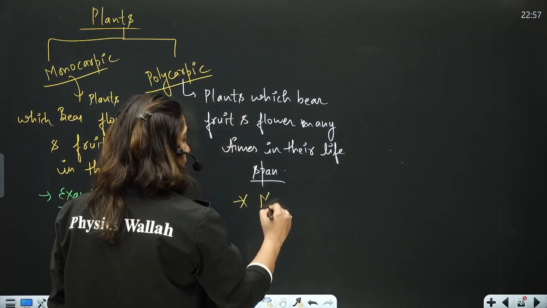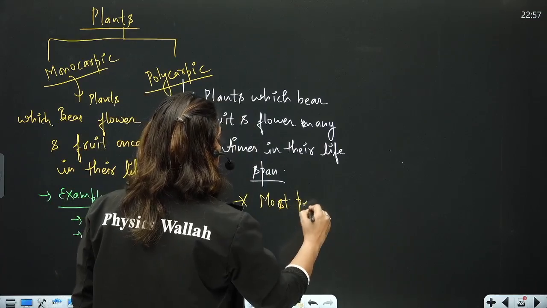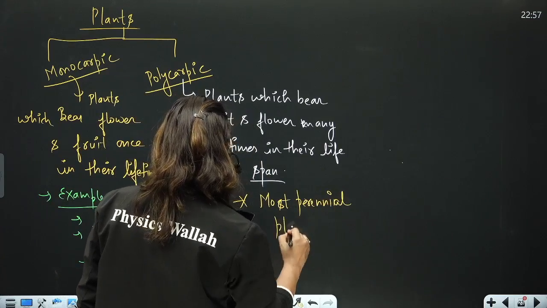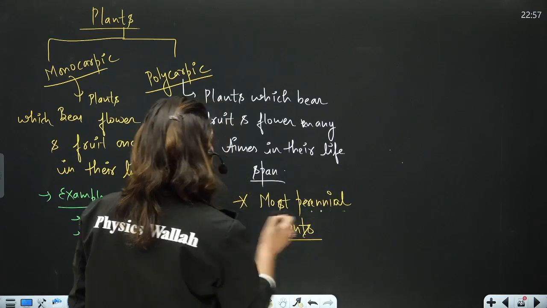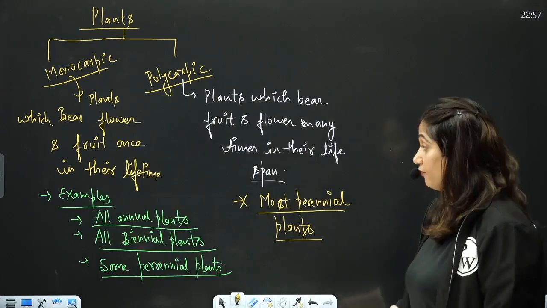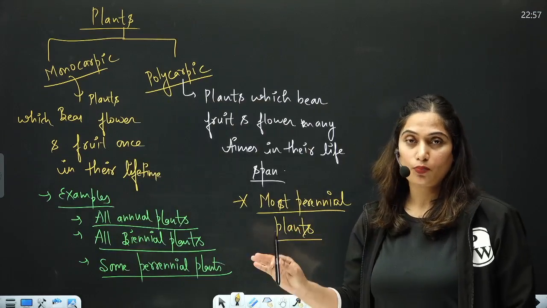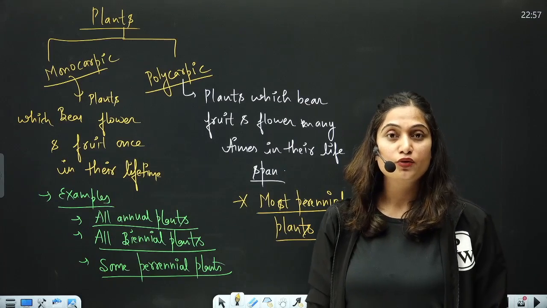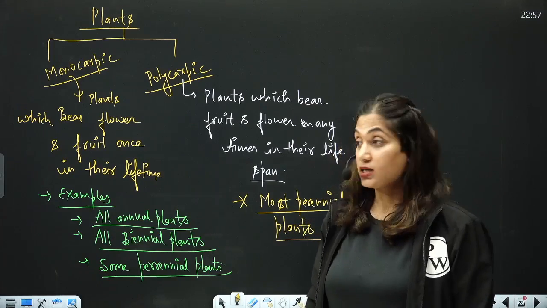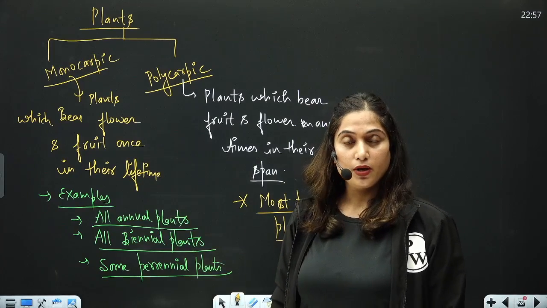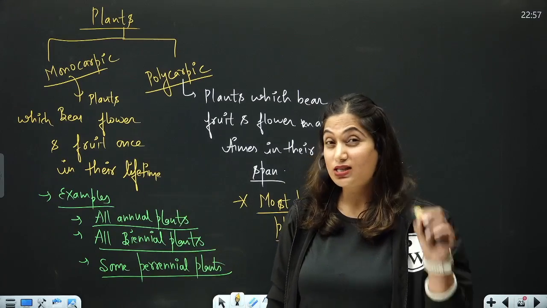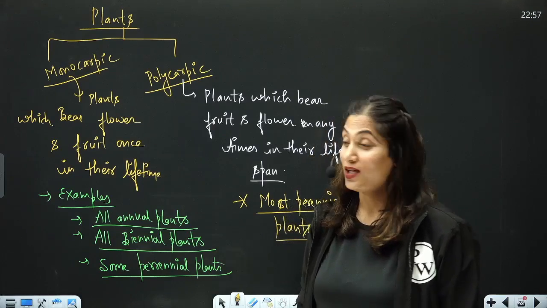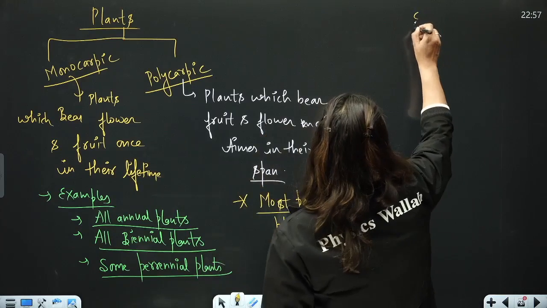And here I am writing most perennial plants. Not all perennial plants. I have not written all perennial plants are polycarpic. I have written most perennial plants are polycarpic, which bear fruit and flower many a times. But all annual plants are monocarpic, all biennial plants are monocarpic, but some perennial plants, some are monocarpic also, and that is the exceptional case.